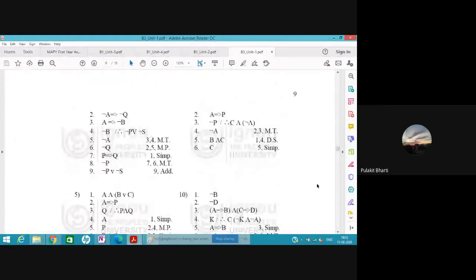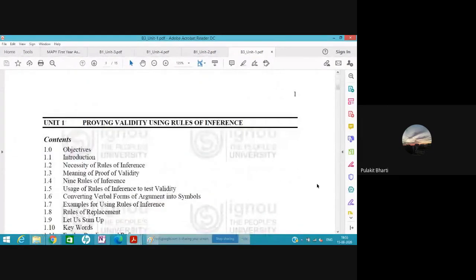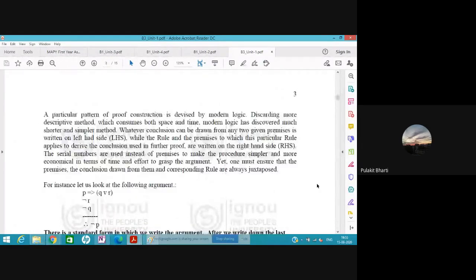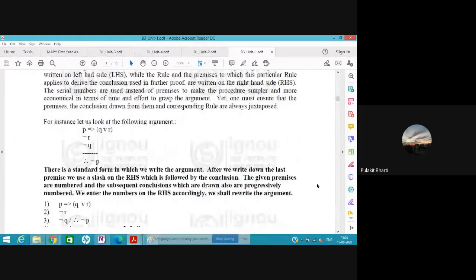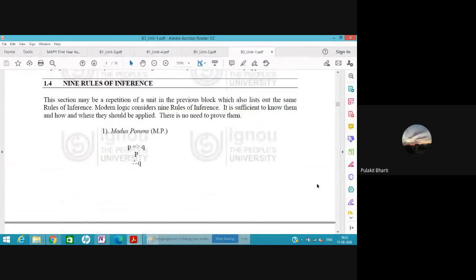There are also similarly rules of inference. What is the difference between rules of replacement and rules of inference? There are always three statements in inference: two premises, and the third is actually a conclusion of the two.